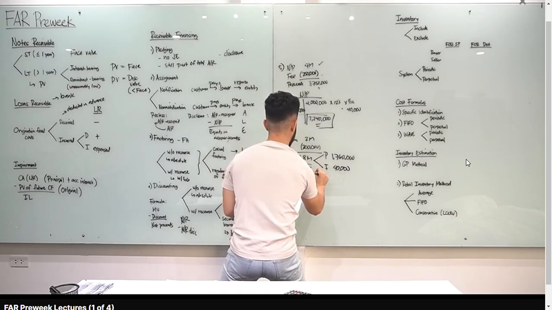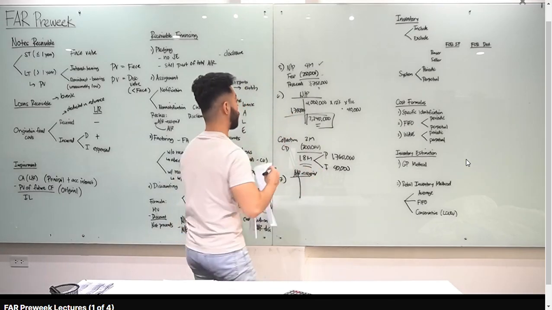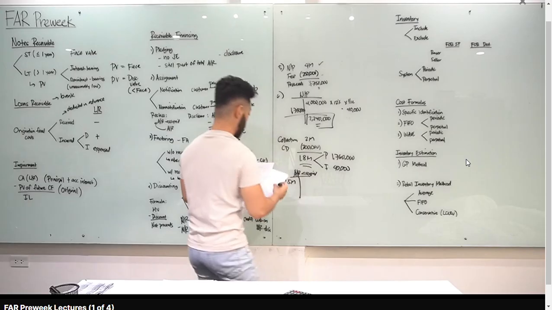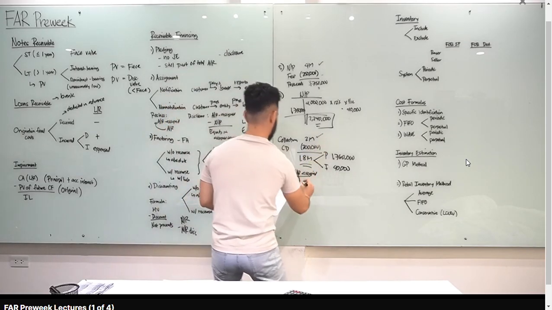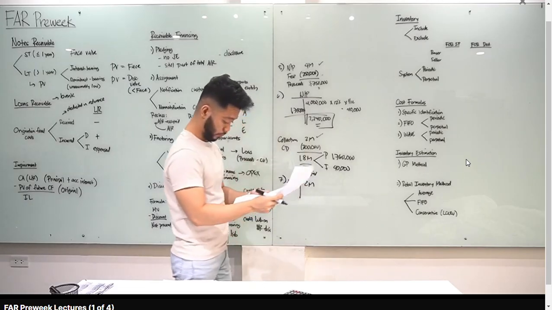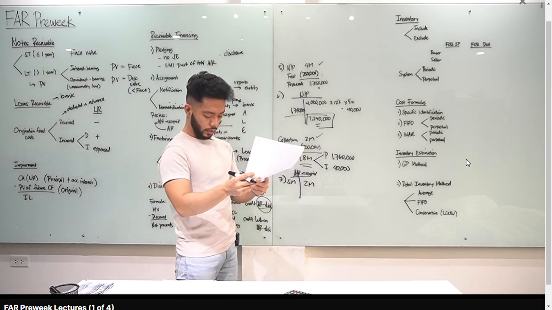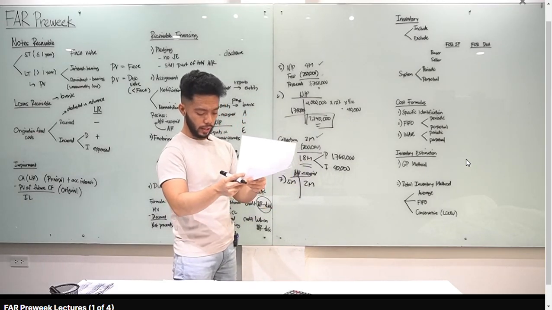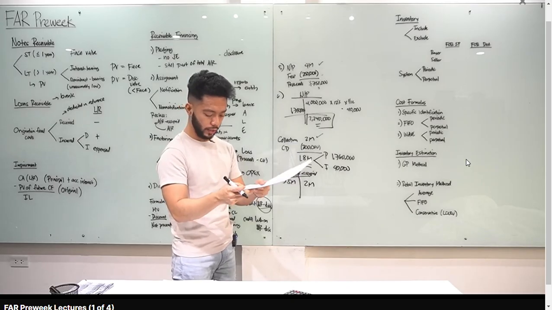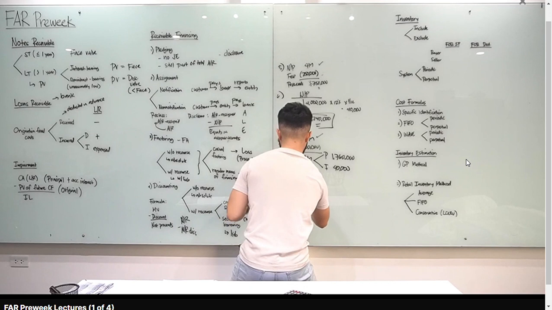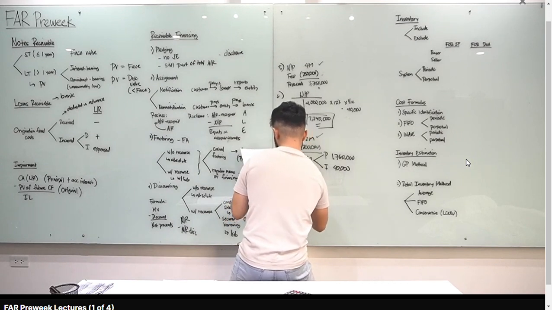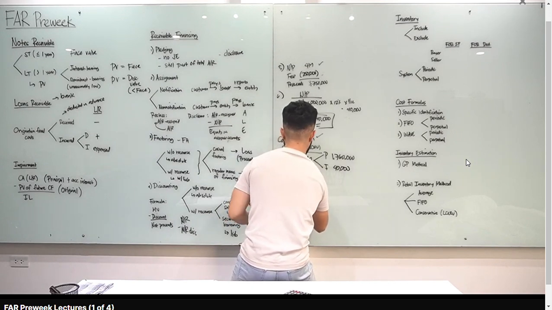AR assigned, beginning balance is 5 million. Tama? Yun yung amount na in-assign natin, 5 million. And then, sabi dyan sa problem, nakakollect tayo ng 2 million. Tama? So, i-minus mo yan sa AR natin. Next natin is, punta ka dun sa last sentence. The entity accepted sales returns of 100,000 and write-off of assigned accounts of 300,000. Bawas yan. Minus 100,000 yung na-return natin and yung ni-write-off natin is 300,000.